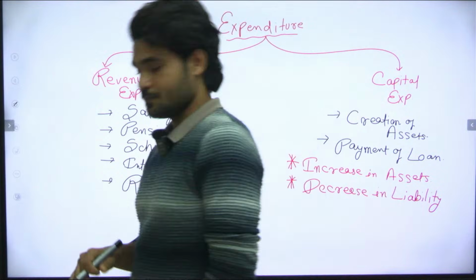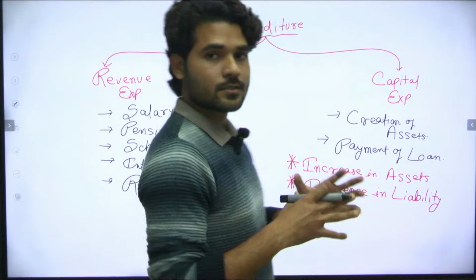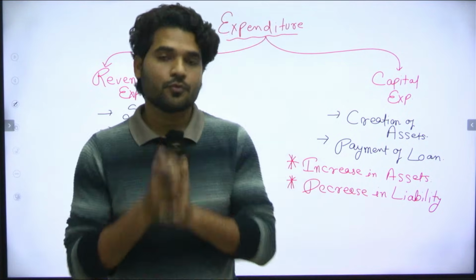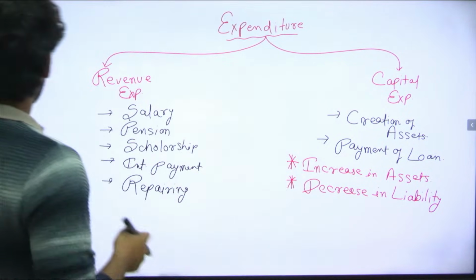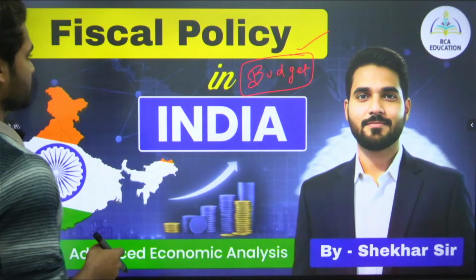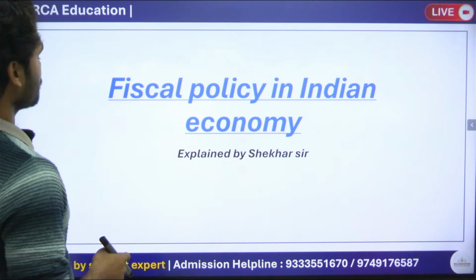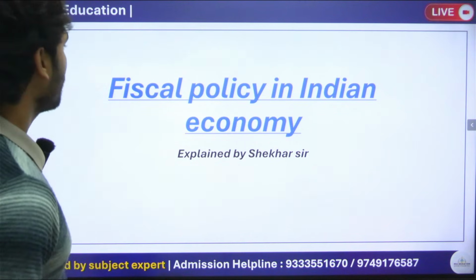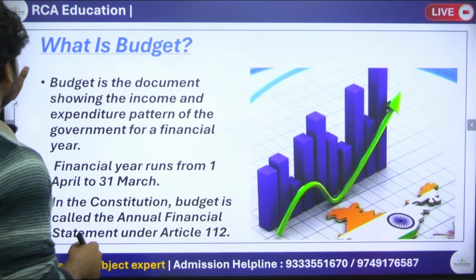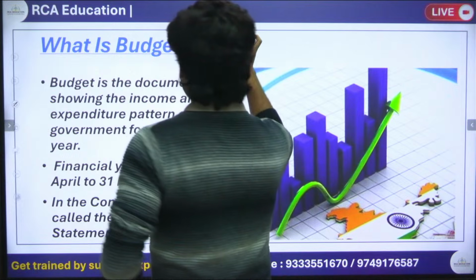Okay, so this is the basic. Now we are going to see the next things.